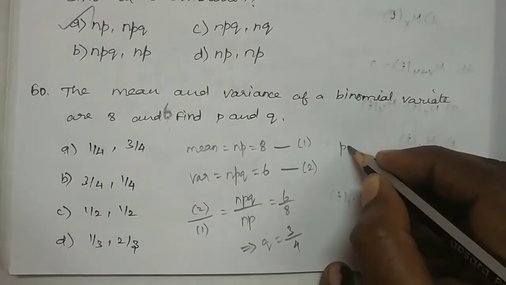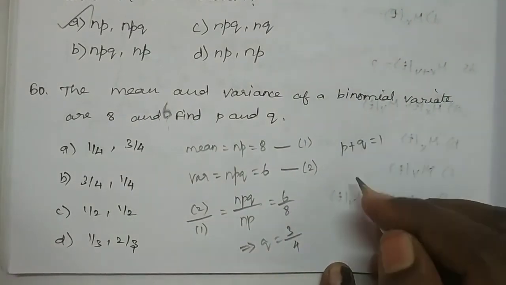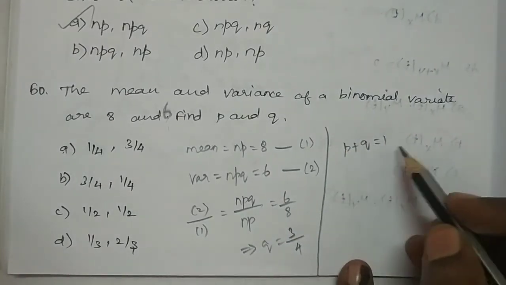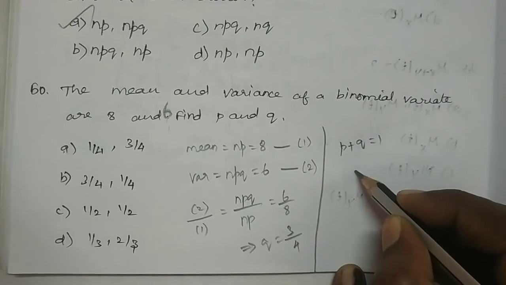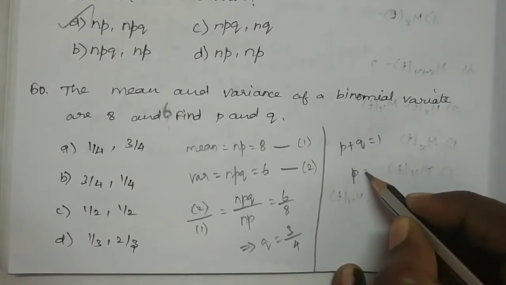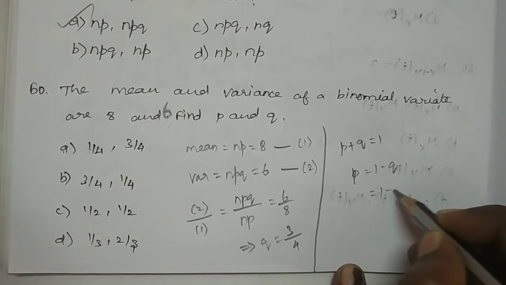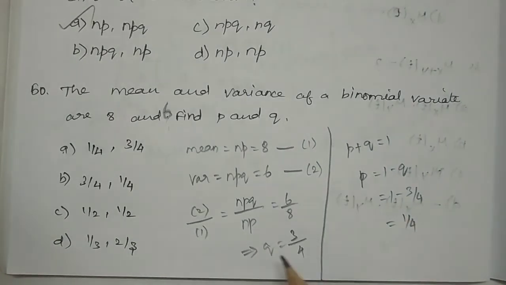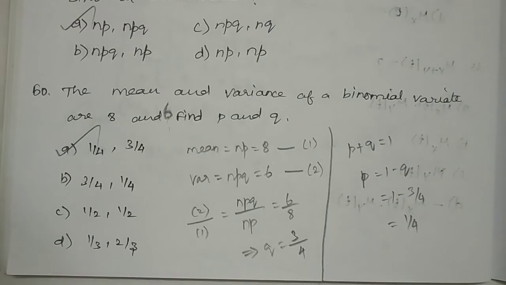Now what's the value for p? Let us use the identity p plus q equal to 1. So p equal to 1 minus q, which is equal to 1 minus 3 by 4. So the answer is 1 by 4. So 1 by 4, 3 by 4. Here the option is A.